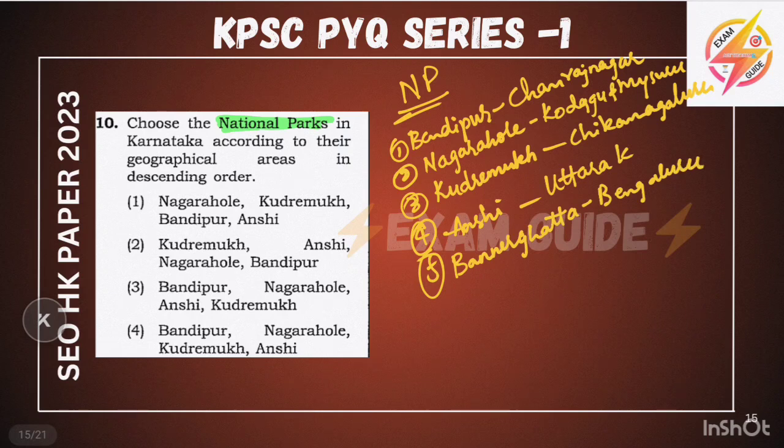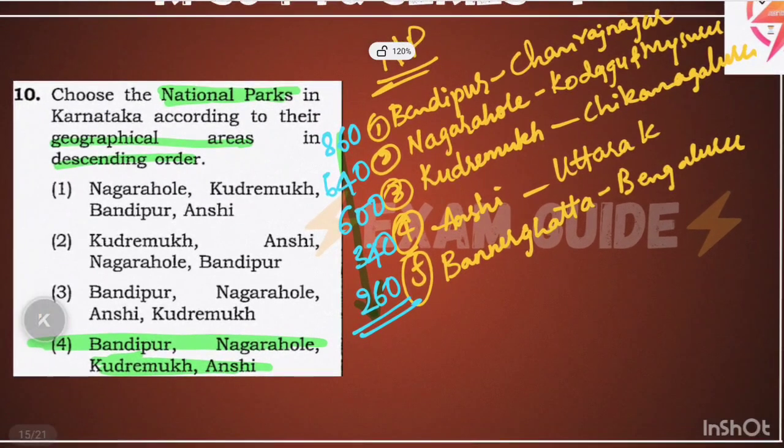They have asked to arrange them in descending order according to their area. We will see Bandipur National Park has 860 square kilometers, Nagarhole has 640 square kilometers, Kudremukh 600 square kilometers, Anchi has 340 square kilometers, and Bannerghatta has 260 square kilometers. It has been arranged: Bandipur, next Nagarhole, next Kudremukh, and Anchi. This is the answer. And when we see the national parks, we must remember some facts about national